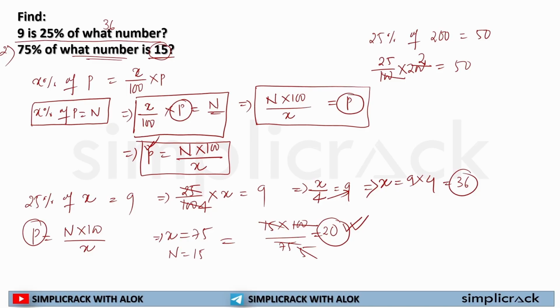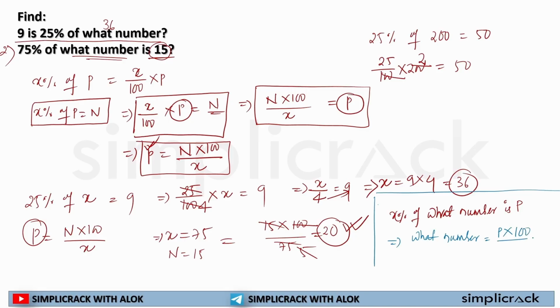So whenever you are asked to find, for example, X percent of what number is, for example, P, how will you be solving it? You will be solving it like this: the number will always be equal to P multiplied by 100 divided by X. As simple as that. I hope you are getting my point.